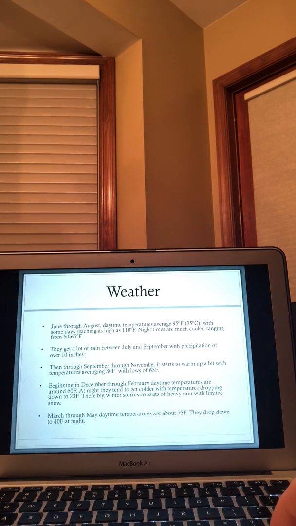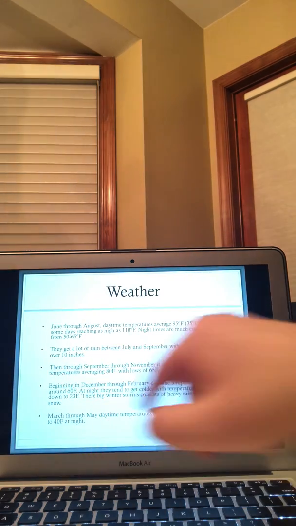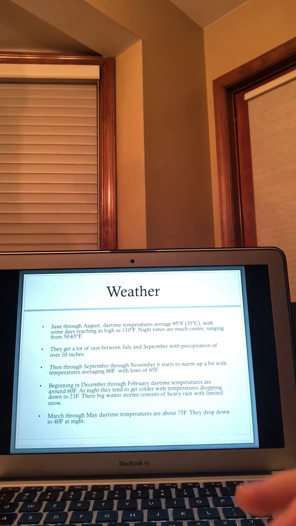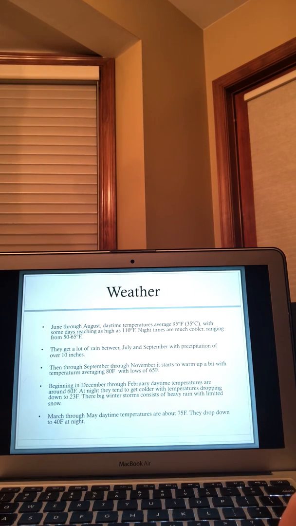Then they get a lot of rain. They do get a lot of rain over there between July and September. They hit up to over 10 inches of rain. So as you can see, in Pennsylvania, we got a lot of rain this year, but not compared to over there. July and September is their peak of rain season.